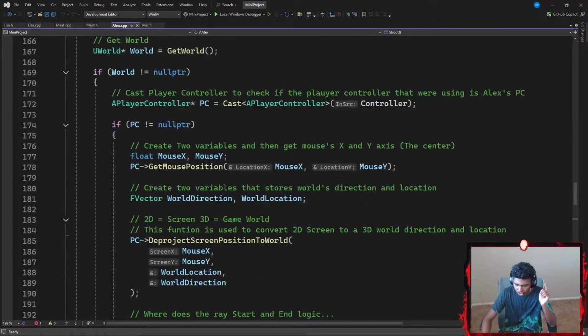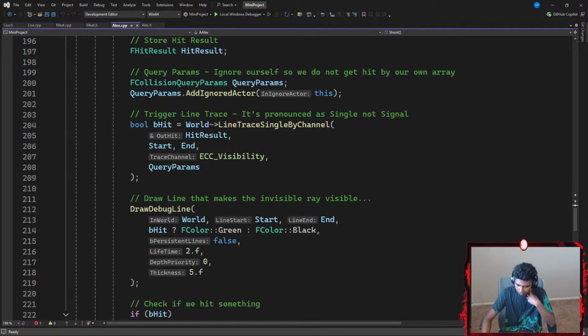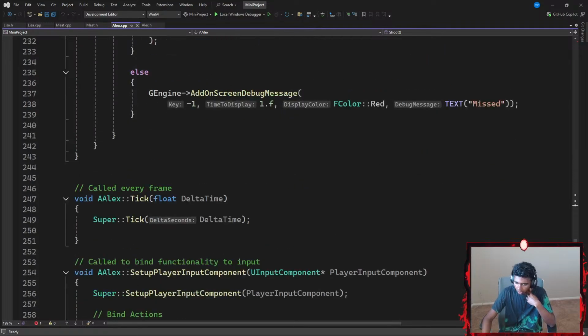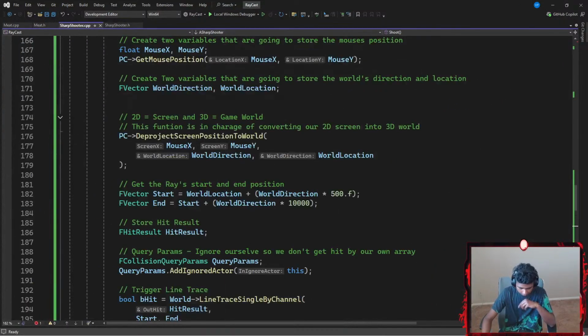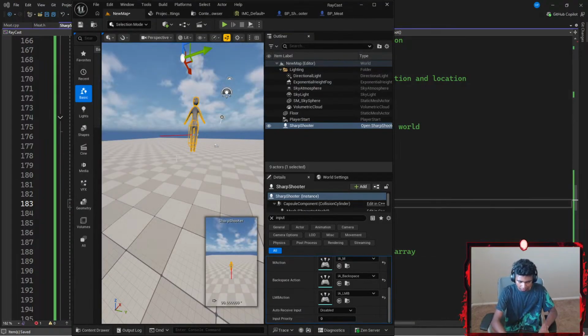Let's go under my shoot function. Okay, so effector world direction, world location. It starts as world location plus world direction multiplied by 500. Okay, I think I see. World location plus multiplied by 500, 1,000 point F. Could it be because I didn't set this to be a floating point number? I highly doubt that's the issue here.